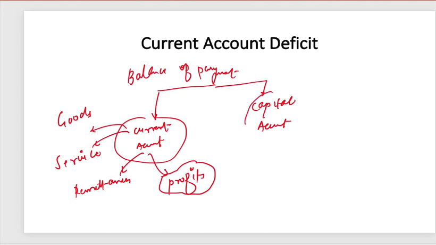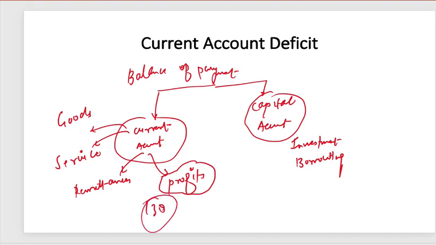Capital account is more concentrated with investment and borrowing. Now, India consumes goods and services. Why? Because of the population. We have a population of around 138 crores, and 138 crore population will require goods and services.